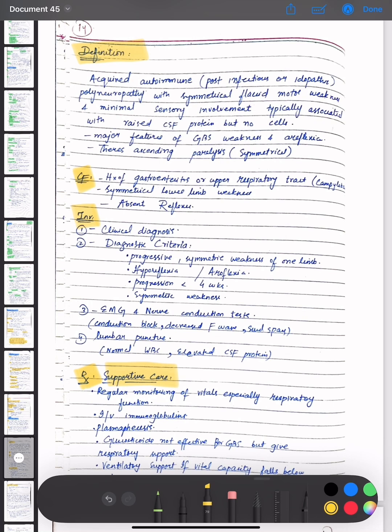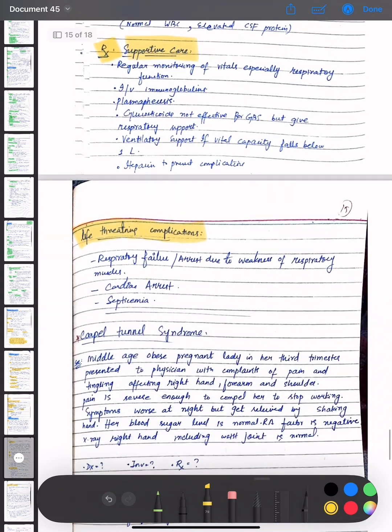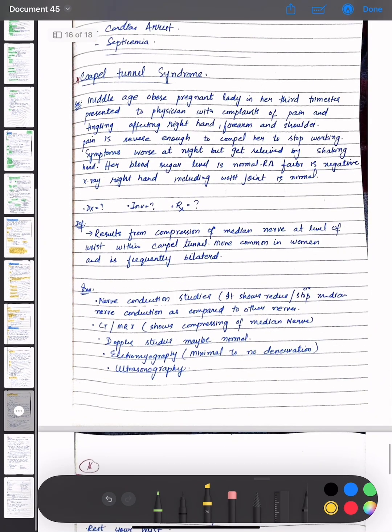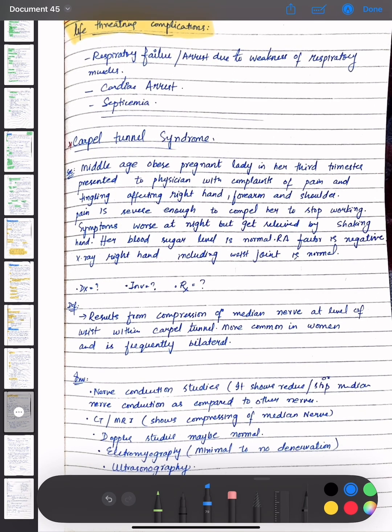Major features are weakness and areflexia, and there is ascending paralysis, which is symmetrical. So the clinical features and investigations are discussed. Then we discuss the supportive care, and then we discuss the life-threatening complications. Now coming toward our last topic of the CNS, which is carpal tunnel syndrome.